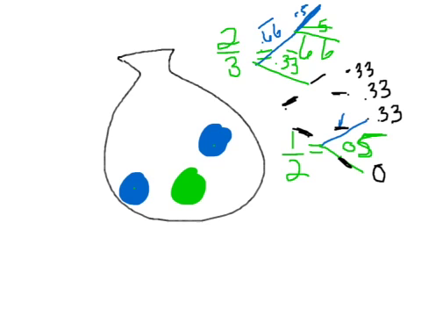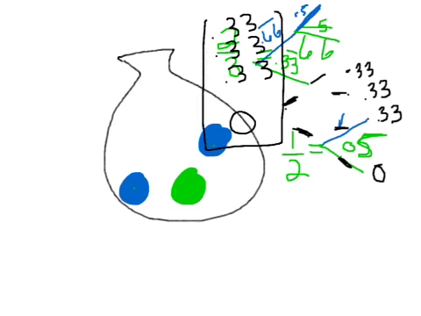Alright, so we figured at the end, we had three probabilities: 0.33, 0.33, and 0.33, and the other one was 0. You'll notice that these always should add up to 1. If you add 0.33333 plus 0.33333 plus 0.33333, since these are all continued, they're all a third, and a third, a third, and a third make 1.